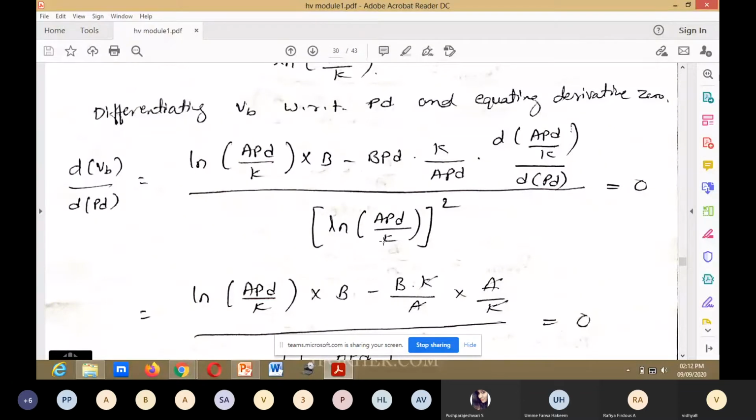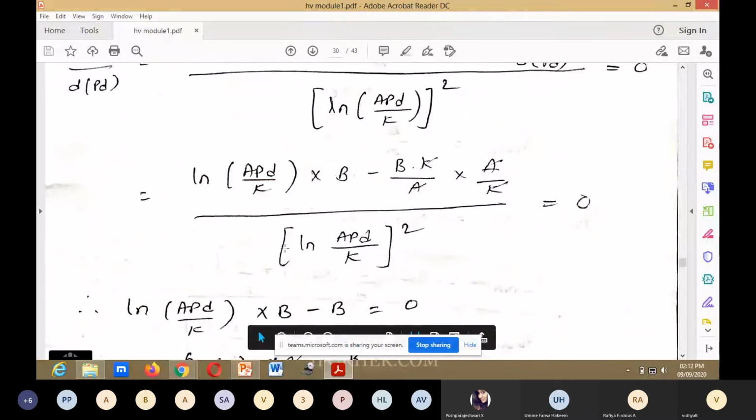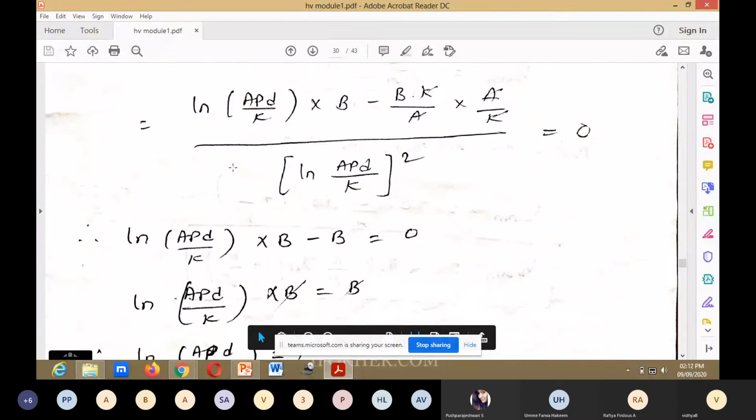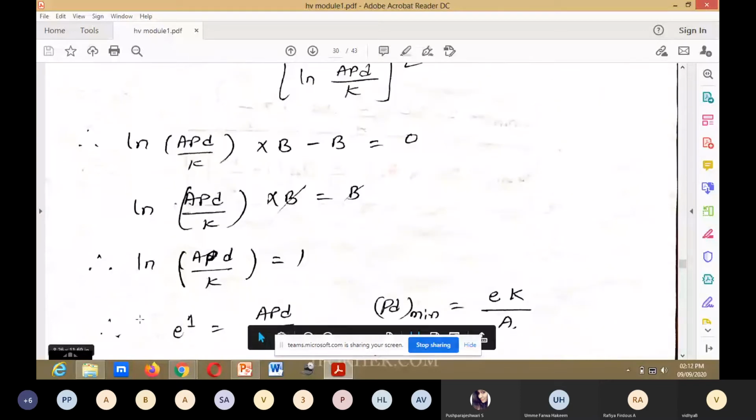This is divided by v square. Divided by v square we will write. Next, ln APD divided by K into B minus BK divided by A. Here PD gets cancelled, into A divided by K. So next you will get, this will become 0. ln APD divided by K into B minus B is equal to 0. Okay. ln APD divided by K into B is equal to B. B gets cancelled. So ln APD divided by K is equal to 1.